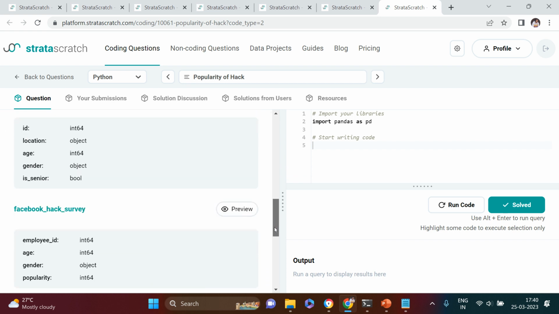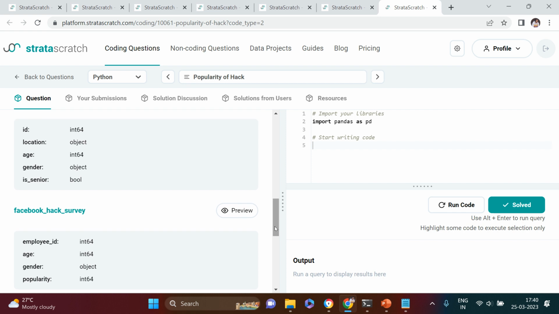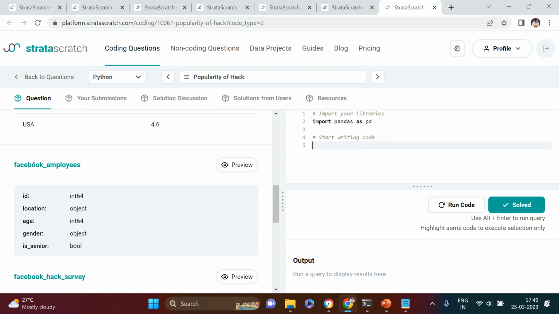So I'll go ahead and do the merging first. Let's keep it in a straightforward way. Facebook employees, I'm just going to say dot merge, and into this I'm going to put the other table as the right one.